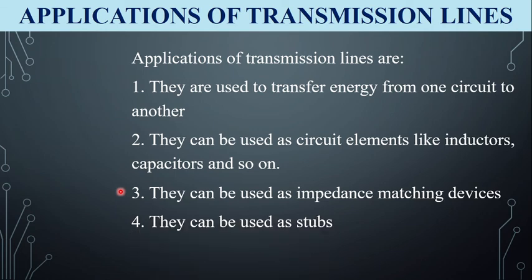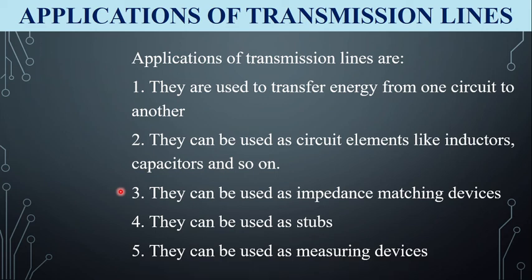Fourth, transmission lines can be used as stubs. Fifth, they can be used as measuring devices. Next, coaxial cables are frequently used in laboratories and to connect televisions to TV antennas.